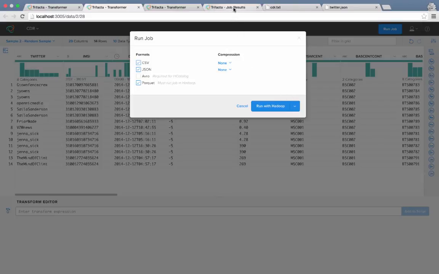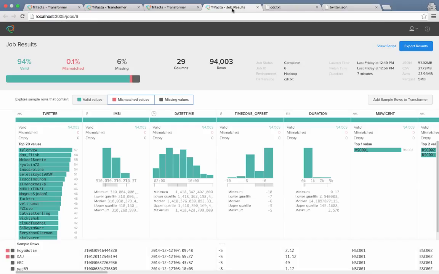In the job results screen, I get a good overview of the dataset. First, the number of rows, the size that was processed, and the data type and distribution of each column. What strikes me immediately is the percentage of anomalies and missing values. Trifacta displays some sample rows to demonstrate what data has these issues, and I can now ingest these sample rows into my transformation project to further refine my rules. Let me click Add Sample Rows to the transformer so this data is brought back to my project.